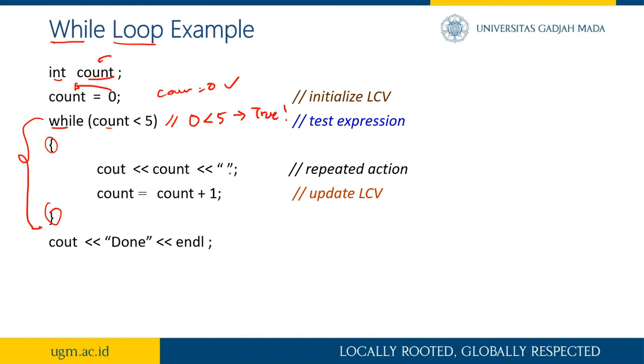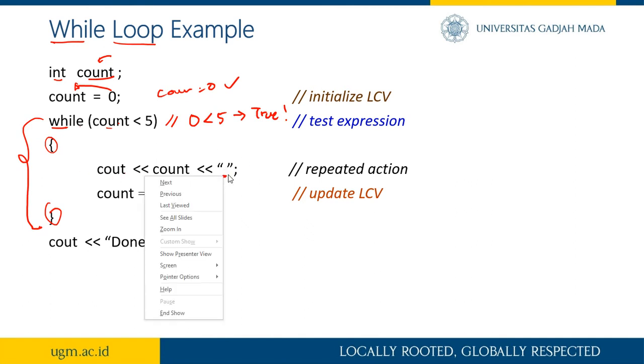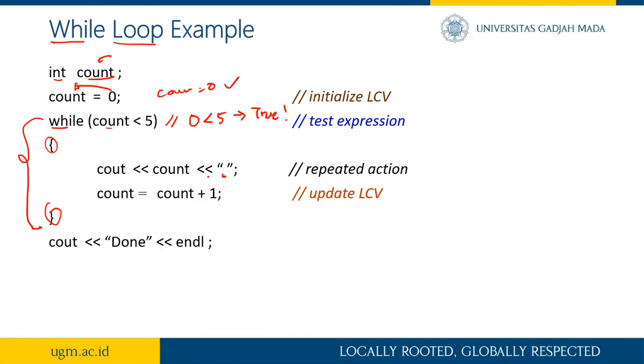Cout count and then space. So it will print the count value to the screen, because it is cout. So on the screen it will be 0 and then a space.